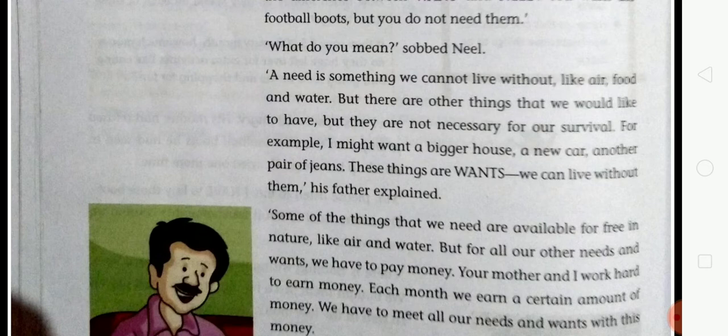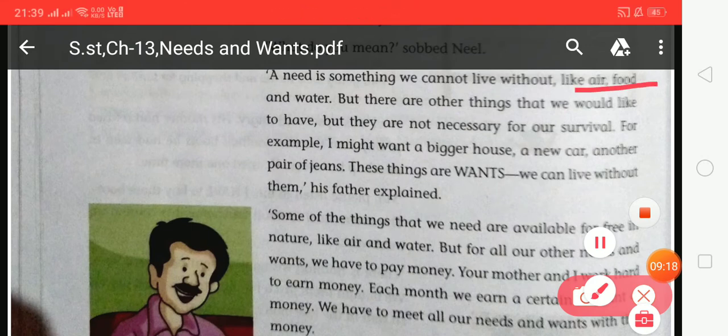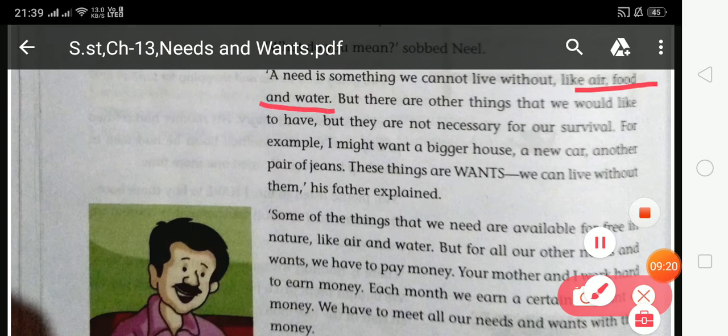Then her mother said, a need is something that we cannot live without. So, students, a need is something that is necessary and we cannot live without, like air, food, and water. But there are other things that we would like to have, but they are not necessary for our survival.